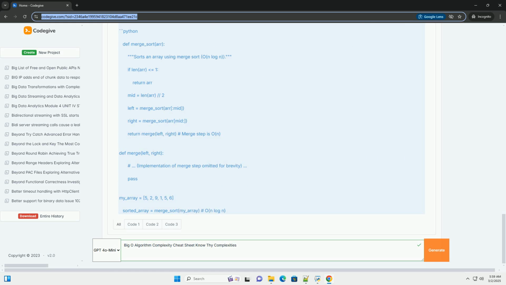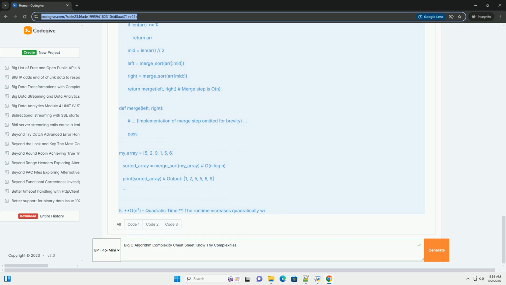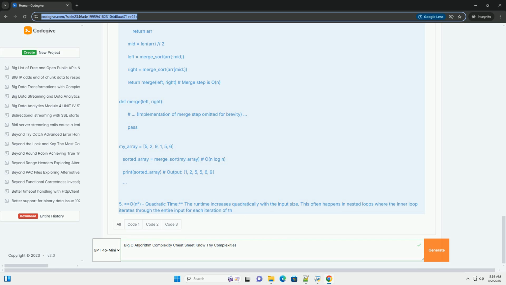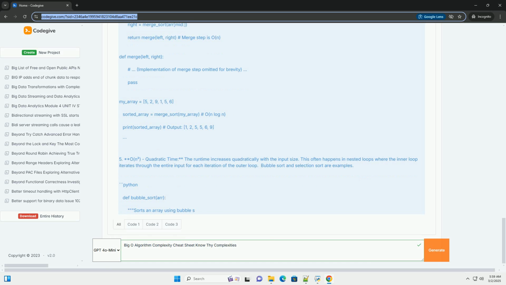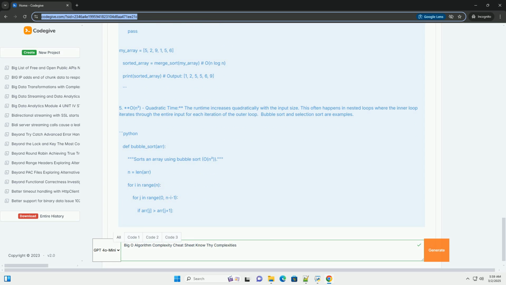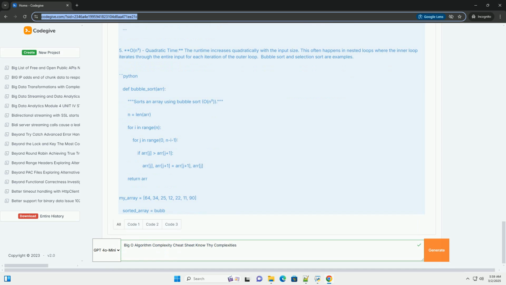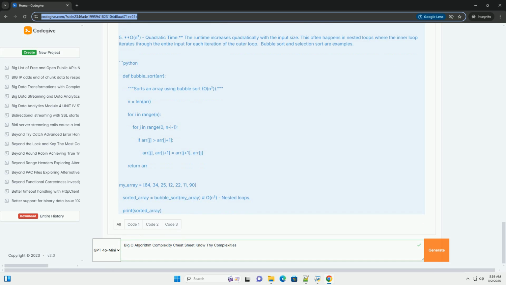1. O(1), constant time. The algorithm's runtime remains constant regardless of the input size. Access to an element in an array using its index is a classic example. 2. O(log n), logarithmic time. The runtime increases logarithmically with the input size. This often occurs in algorithms that repeatedly divide the problem size in half, such as binary search.